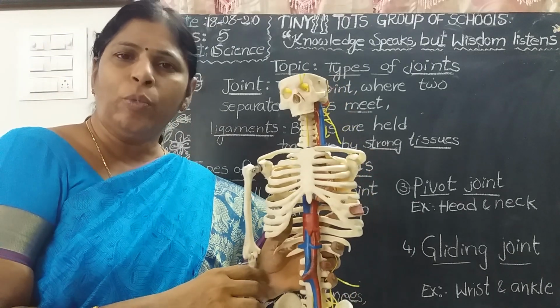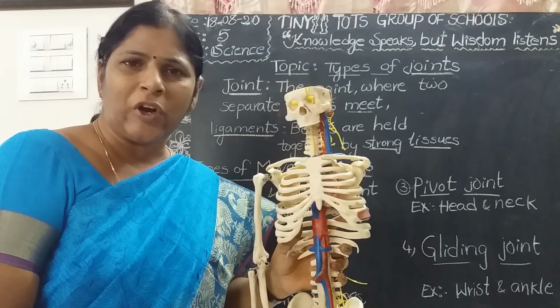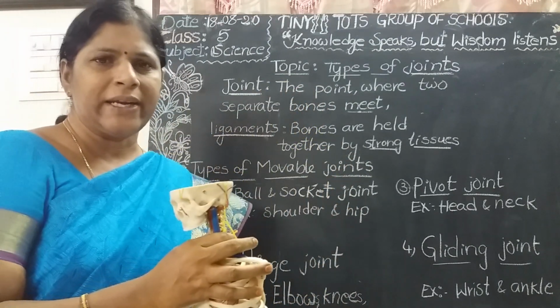Remaining are movable joints. What are movable joints? What are the types of movable joints? Let us discuss these. Movable joints are of four kinds.